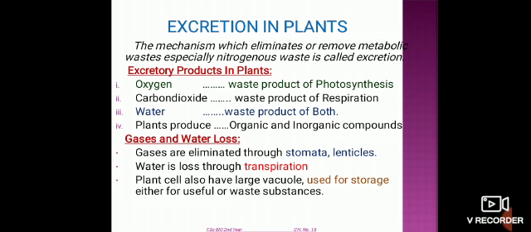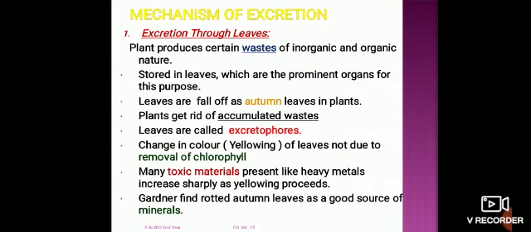Plants also have a large vacuole. This single vacuole is used to store either useful material or waste substances. Now we study the mechanism of excretion. Excretion in plants takes place by different methods. It takes place through the leaves, through the stem, through roots, or through the vacuoles.